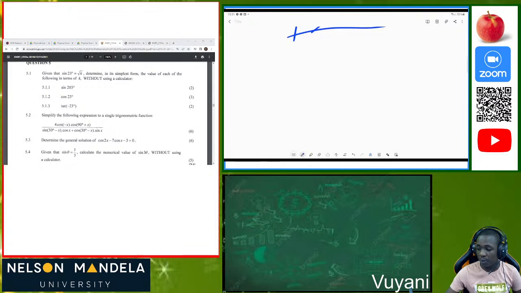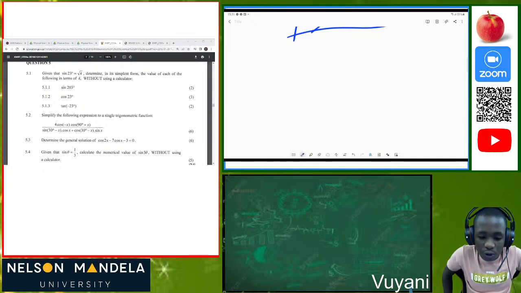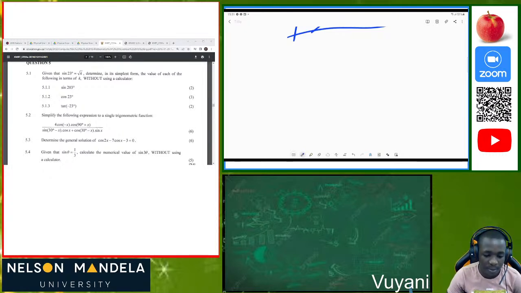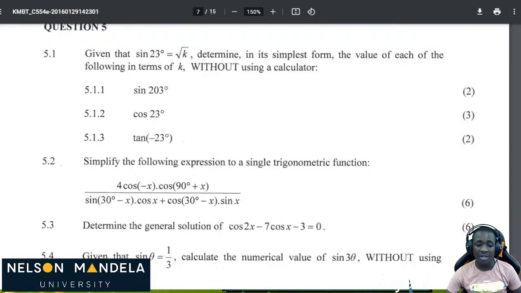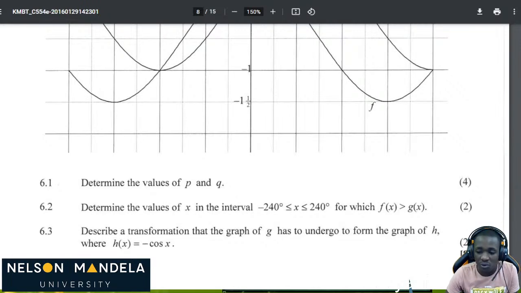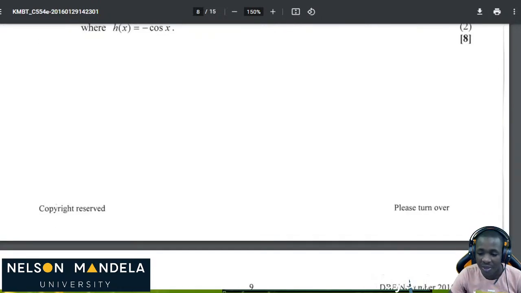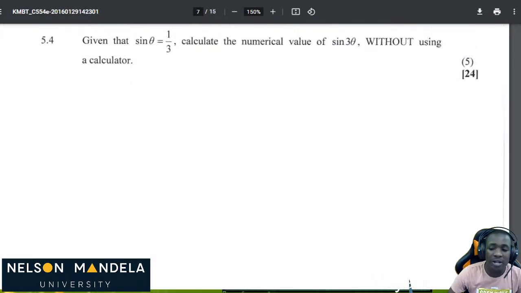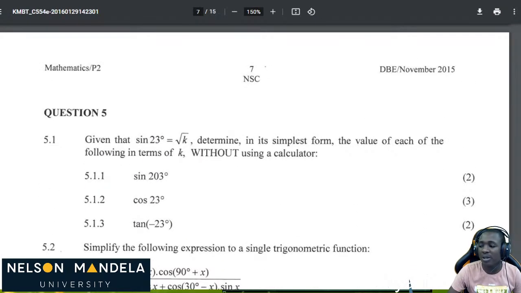So please bear in mind that this is an important topic which you must be able to grab and understand. If you have any questions, stop me so that we can do this together, and I'll assist you as much as I can. Today we'll be doing trigonometry, the most important section, which I feel is so easy that you can grab marks on. As you can see, I just showed you a past question paper. Trigonometry is the greatest because it's almost straightforward. You just need to practice more questions. The setting of the question paper is always the same.